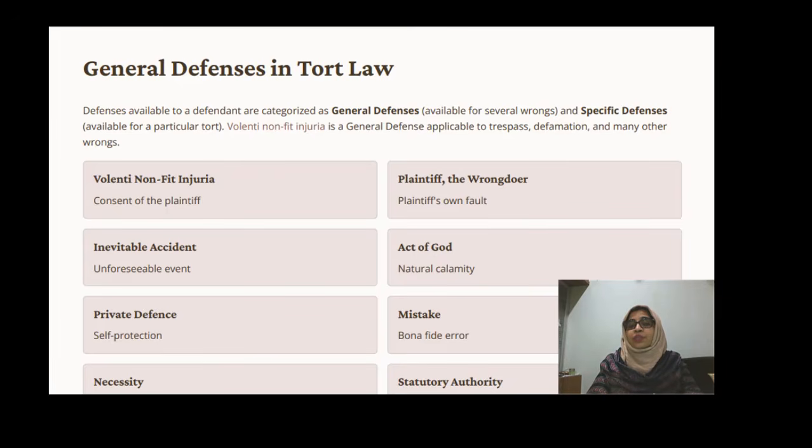We know that natural calamities completely depend upon God's will. So if any damage happens from natural calamities, even if the defendant is one of the persons involved, but that completely happened by the act of God, then the defendant is not responsible for any of the damages or injuries. He will not be liable. It is also one of the good defenses for the defendant.